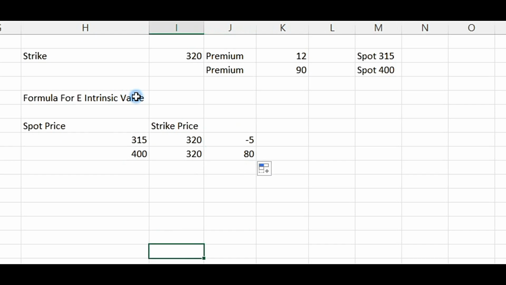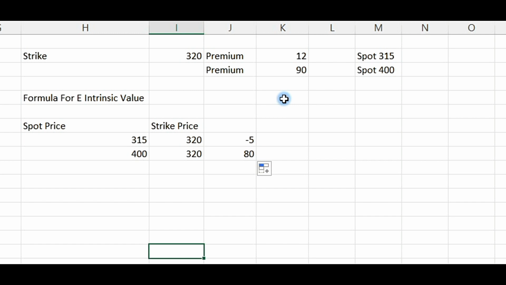For Tata Motors, when the strike price for the call was 320 and the option value was 12, the intrinsic value calculated was 0. So here extrinsic value will be 12 minus 0, that is 12. In this example, extrinsic value will be 12 at the time of option buying.